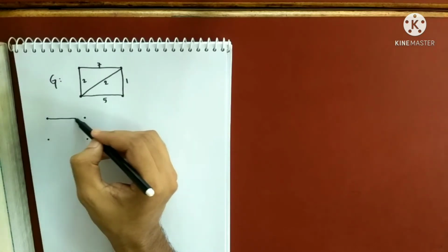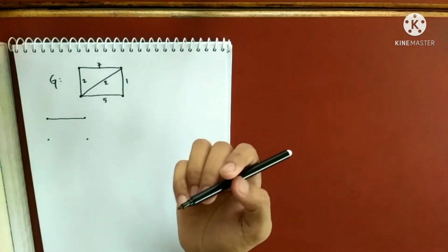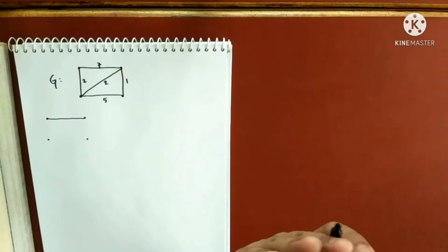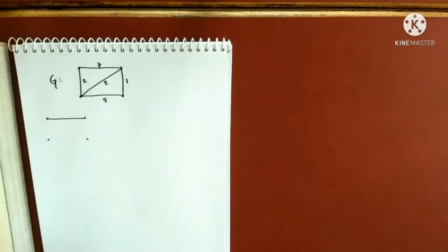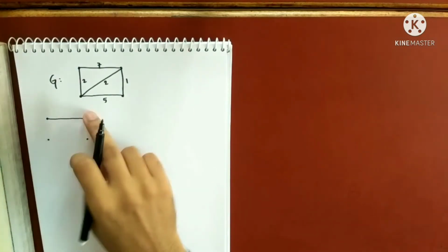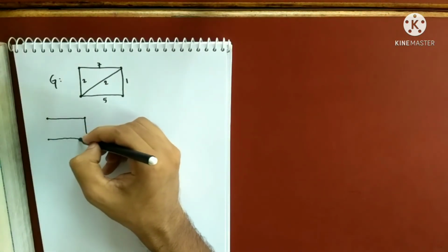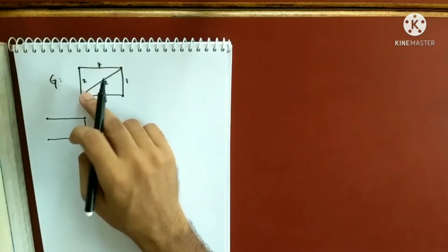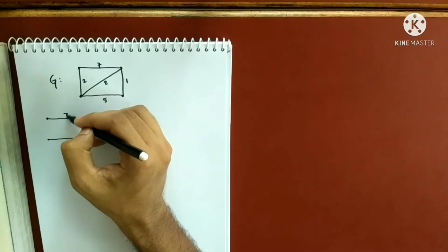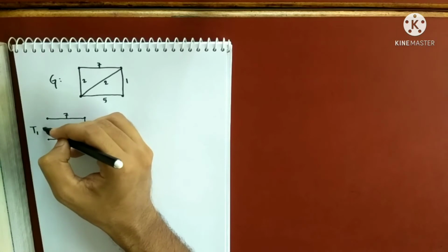So I can take this. It should definitely have 3 edges, because a spanning tree being a tree satisfies all the properties of a tree. And what is one property of a tree we know? If your tree has n vertices, it will have n minus 1 edges. Because it has 4 vertices, it will have only 3 edges. And it should not contain any cycle, right? You cannot take this as the spanning tree because it has a cycle. So this is 7, this is 5, this is 1. This is some spanning tree T1.